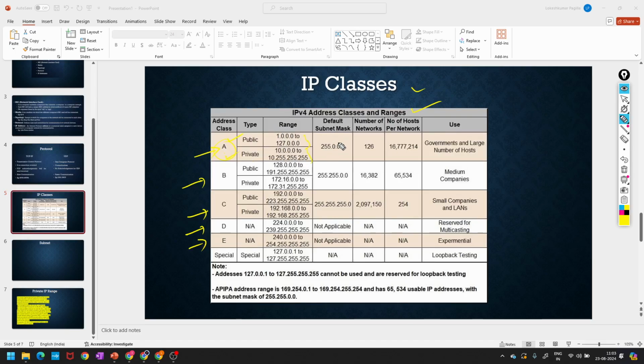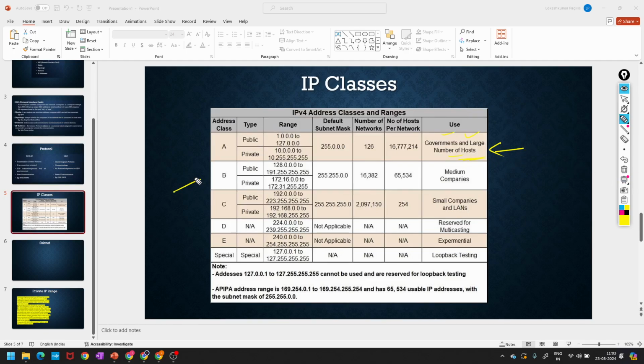So this is the subnet mask. I will let you know soon how to take the subnet range. Number of networks: how many? 126 networks. They have divided 126 networks in this class A. Where can class A be used? Government and large numbers of hosts can use class A.